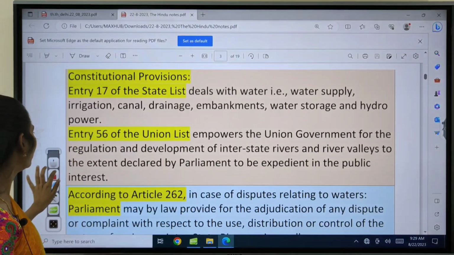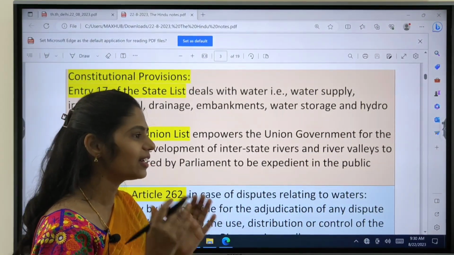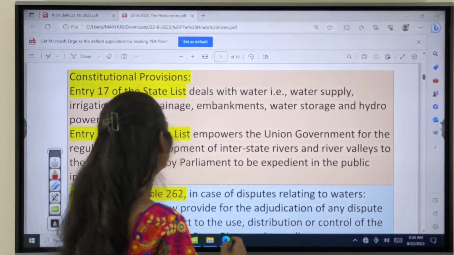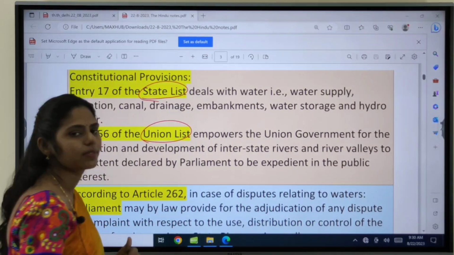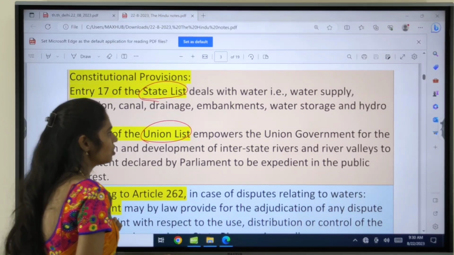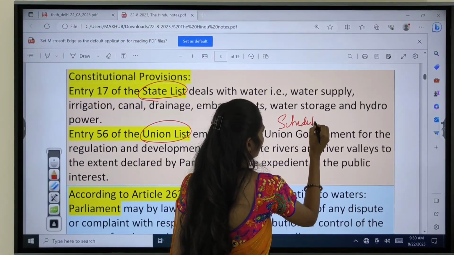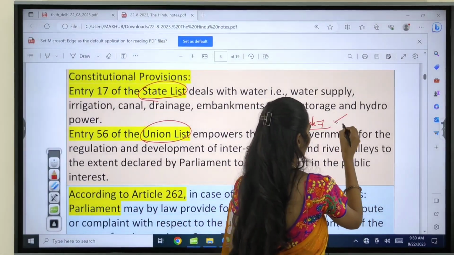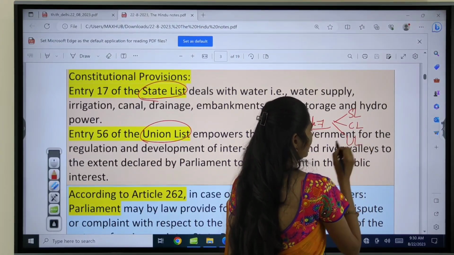If you are talking about constitutional provisions, water belongs to the state list, the concurrent list and the union list. Schedule 7 of the Indian Constitution talks about three important lists: the state list, the concurrent list and the union list.